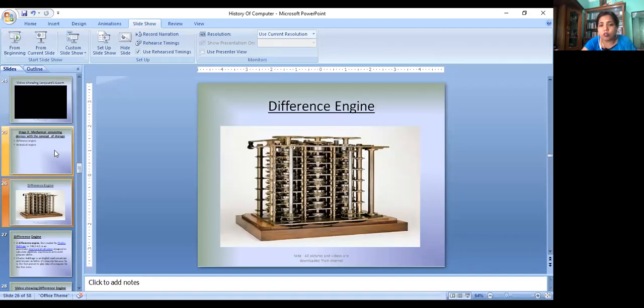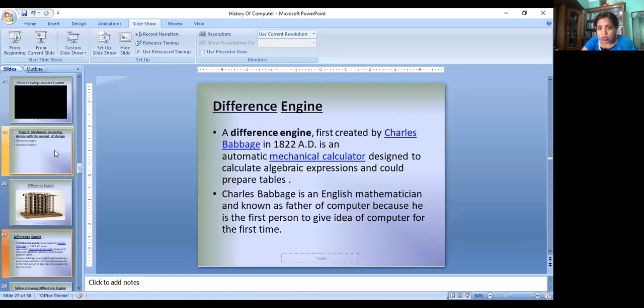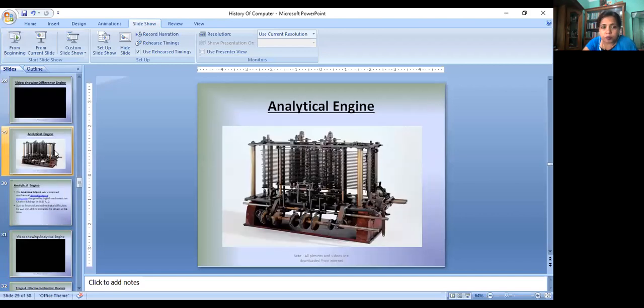This is the picture of difference engine. A difference engine was first created by Charles Babbage in 1822 AD and is an automatic mechanical calculator designed to calculate algebraic expressions and could prepare tables. Charles Babbage is an English mathematician and known as father of computer because he is the first person to give idea of computer for the first time. So this device was invented by Charles Babbage.